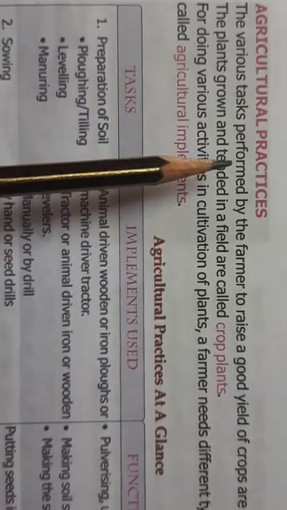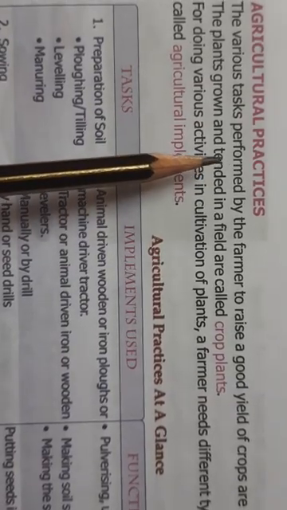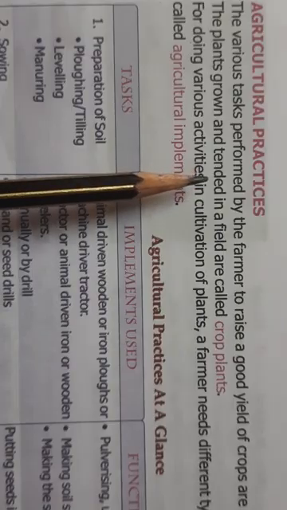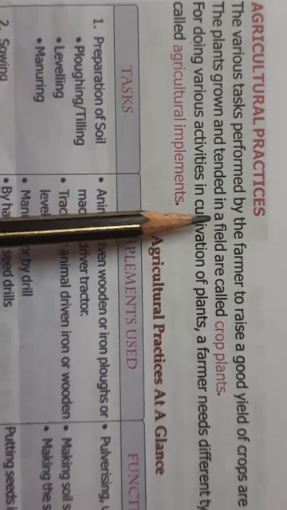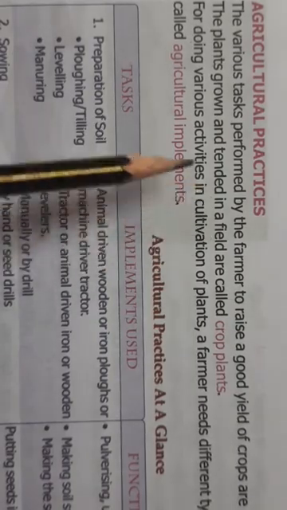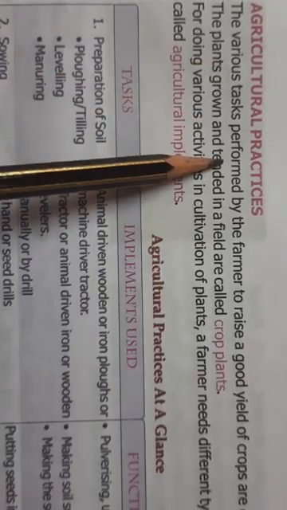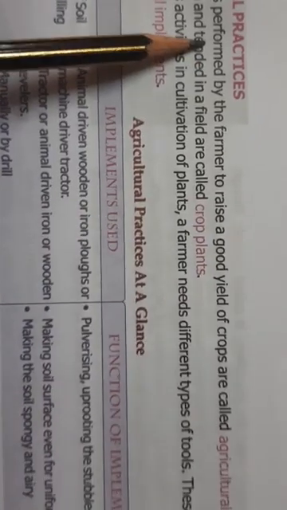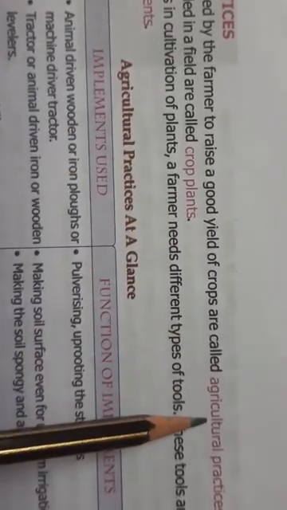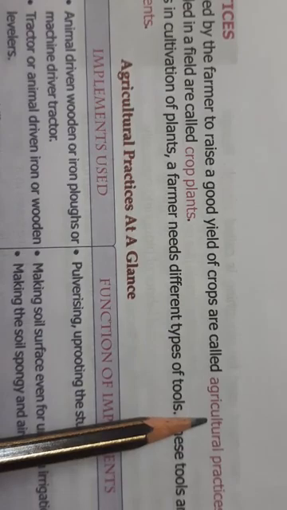What are agricultural practices? See, in a field, if the farmer has to grow crops, or if a farmer has to get a good yield of crops, various tasks have to be performed. And these various tasks which are performed by the farmer are called agricultural practices.